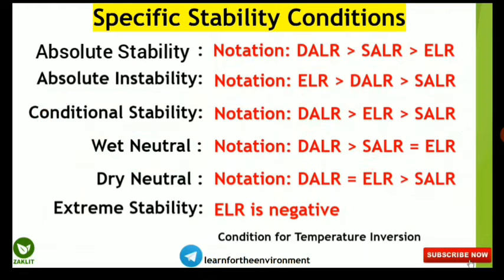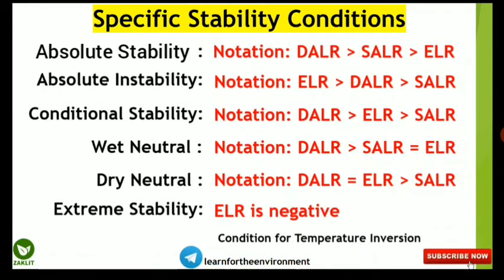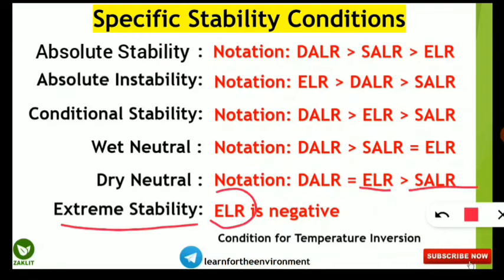Next is dry neutral condition. In this case what happens is the notation will be DALR will be equal to ELR, that is environmental lapse rate, but the environmental lapse rate will be greater than saturated adiabatic lapse rate. And finally extreme stability condition will be there in which our ELR, that is environmental lapse rate, will be negative. So this condition is the condition of temperature inversion.